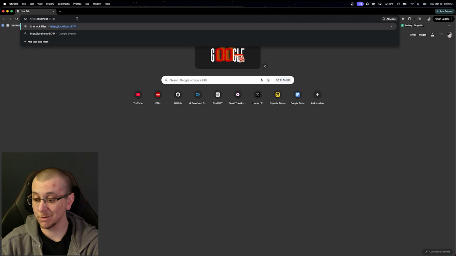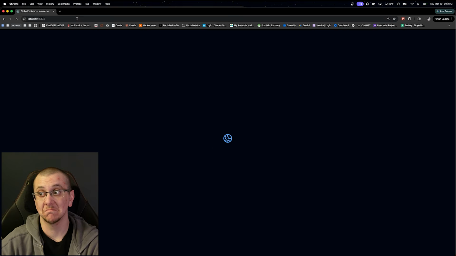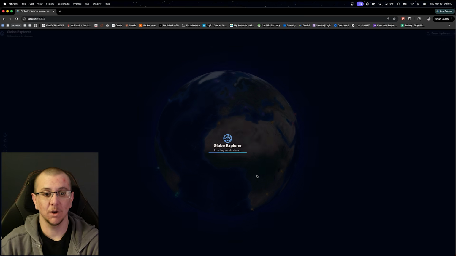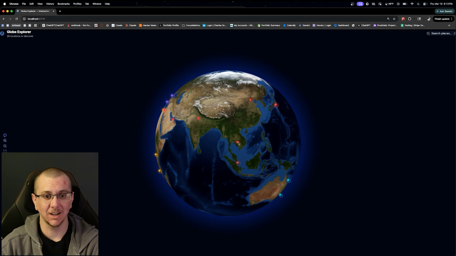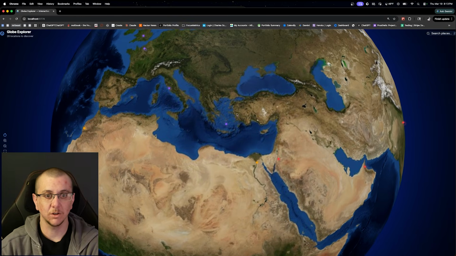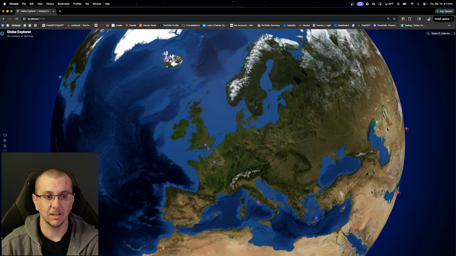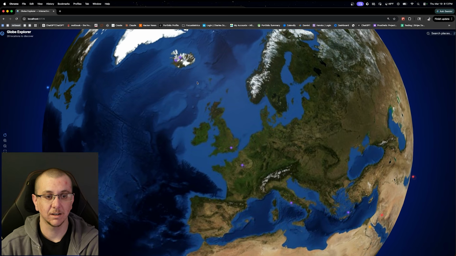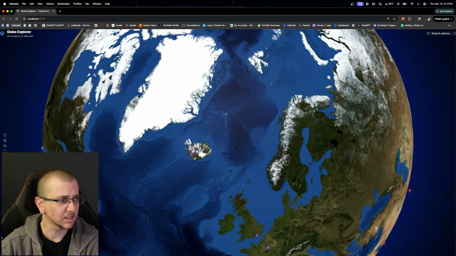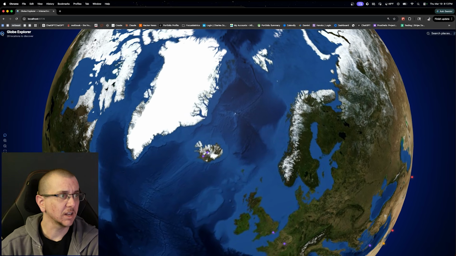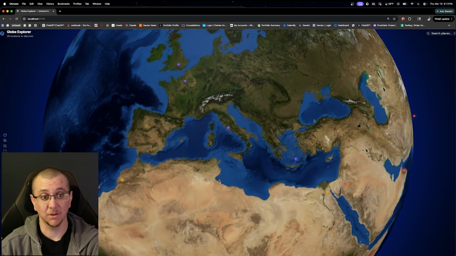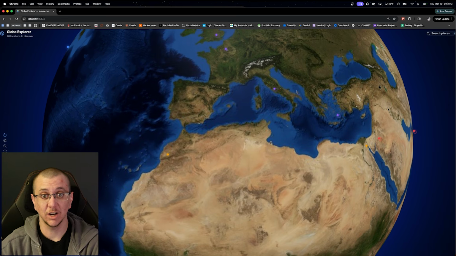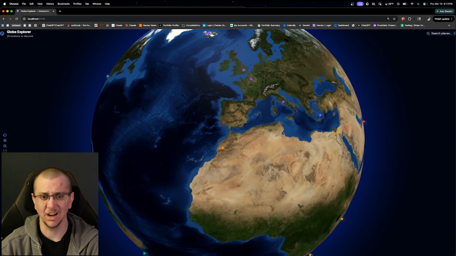All right, so here's the moment of truth. We're going to see what it did and how it built it. Globe Explorer, loading world data. Hey, that looks pretty cool. All right, let's click in. Oh, okay, so we can zoom in. It seems like it did not get the clicking in correct. It says 28 locations to discover, but hey, for a one-shot prompt, that did a pretty good job. I mean, it looks really nice.